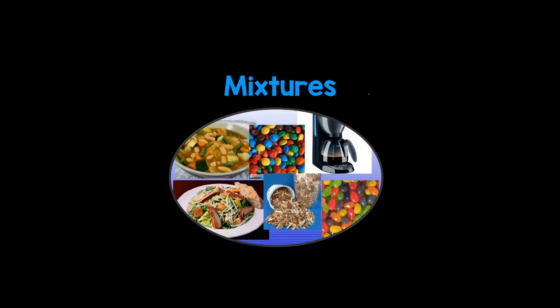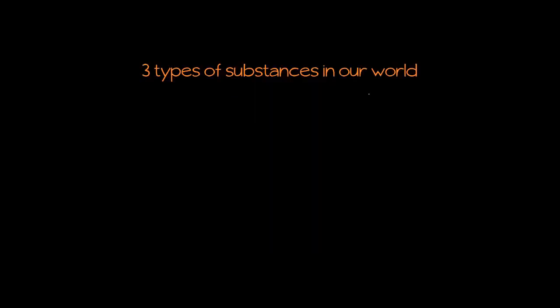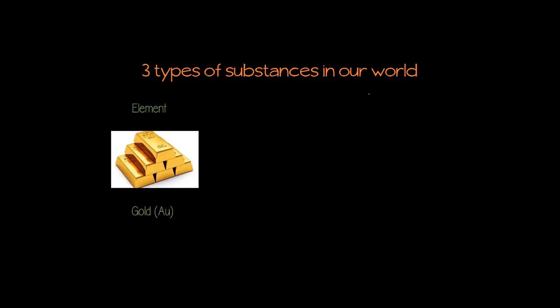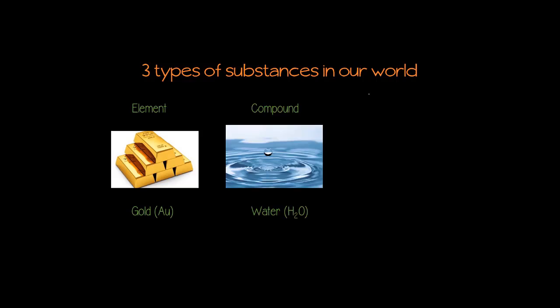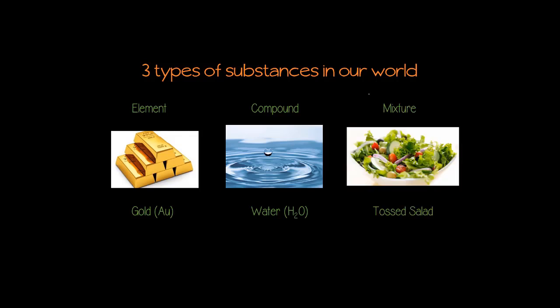In today's lesson, we're going to explore mixtures. You've already learned about elements and compounds. And in our world, a material or substance can be one of three things. It can be an element, like gold, or it can be a compound, like water, which we've learned is H2O, or it can be a mixture. Today, we'll look at some of the characteristics of mixtures that make them different from elements and compounds.